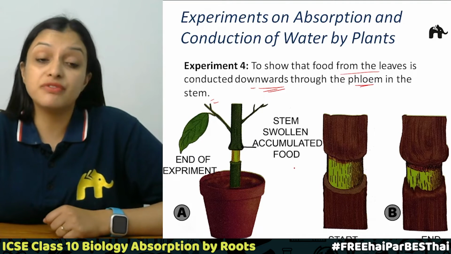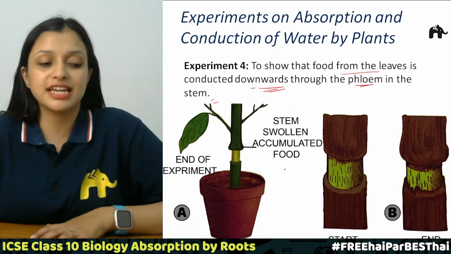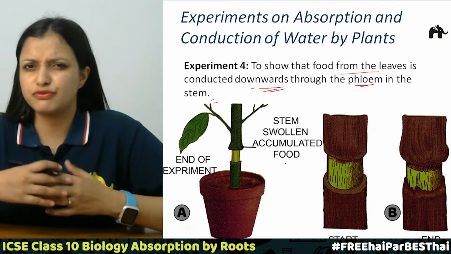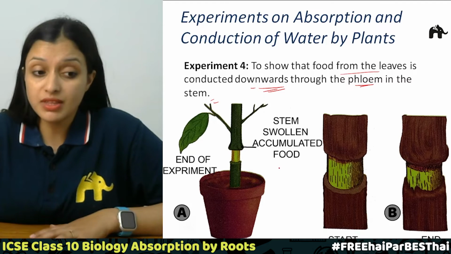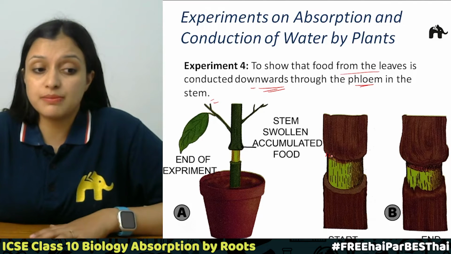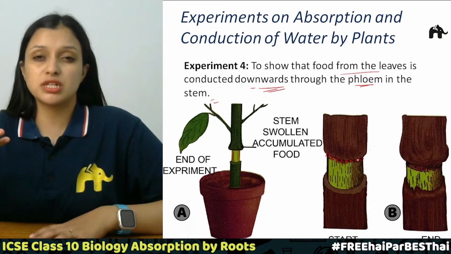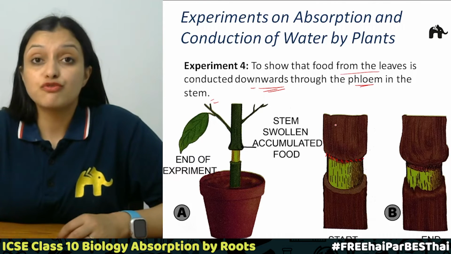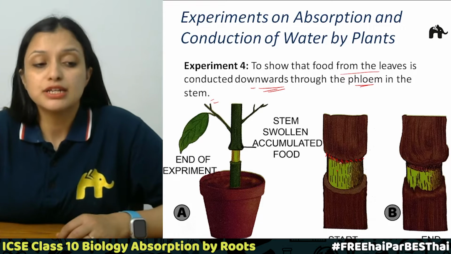Now the observations are very interesting. Leave this plant as such for another few days, and you will see something oozing out from the top, from here. There will be a cell sap coming out. This means that food is conducted from top to bottom.